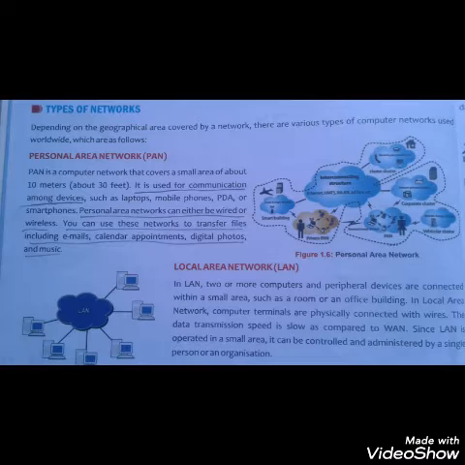It is mainly used for communication among devices such as laptop, mobile phones, or smartphone. Personal area network can either be wired or wireless, and this network is used to transfer the files from one device to another.